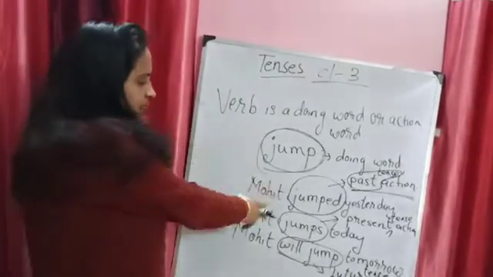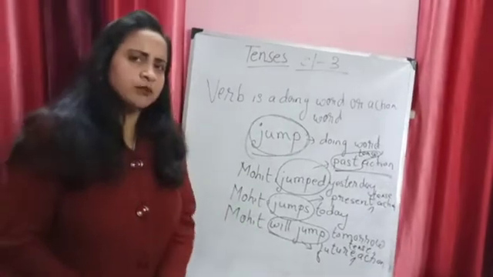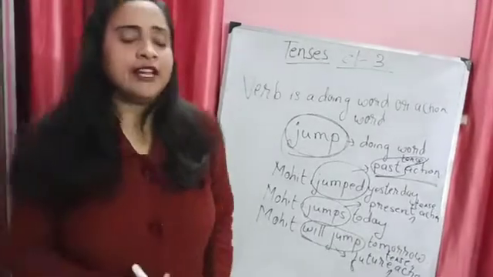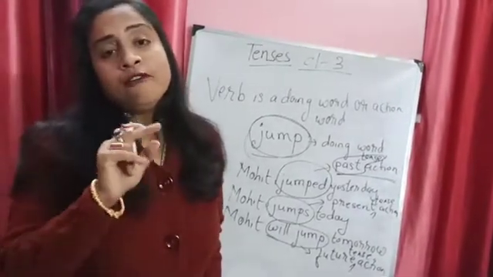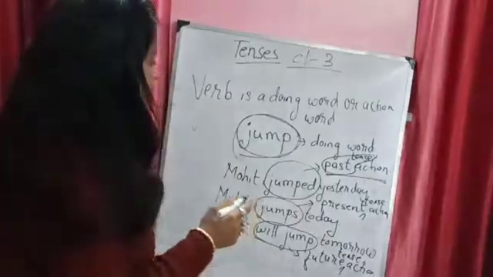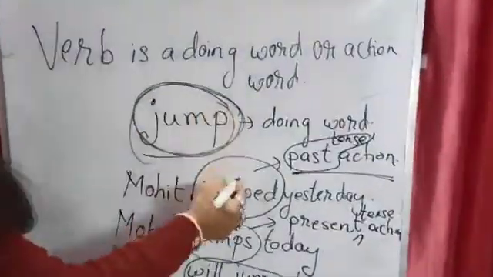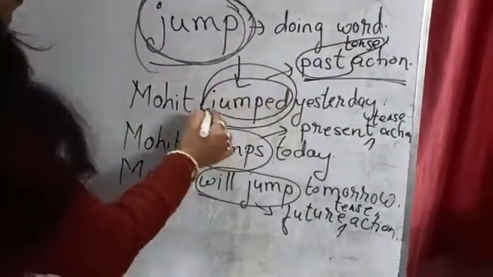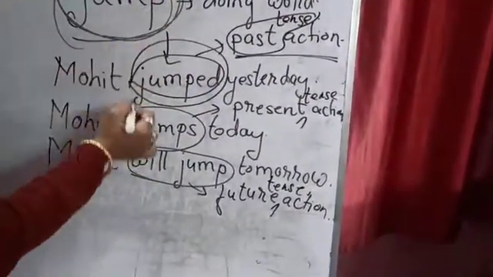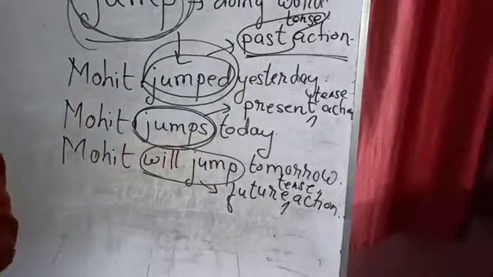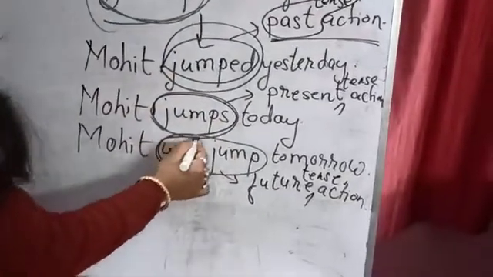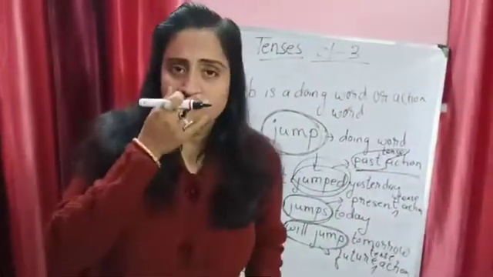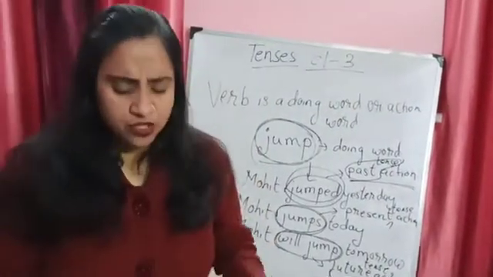Okay, it's a very important part of the lesson, verb. Now I think this thing is clear to you. When I talked about Mohit, the things you should learn very nicely, my dear children, are the different forms of the tenses. The base form of the verb, jump, changes to different forms. When it is in the past tense, it becomes jumped. When it is in the present form, it becomes jumps, and when it is in the future form, it will be will jump. So keep this in your mind very nicely.